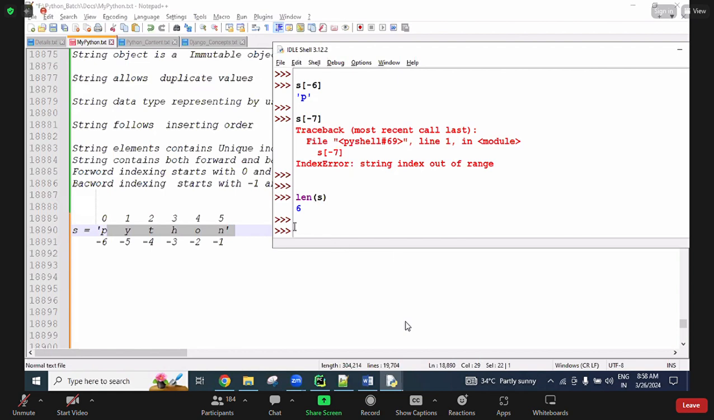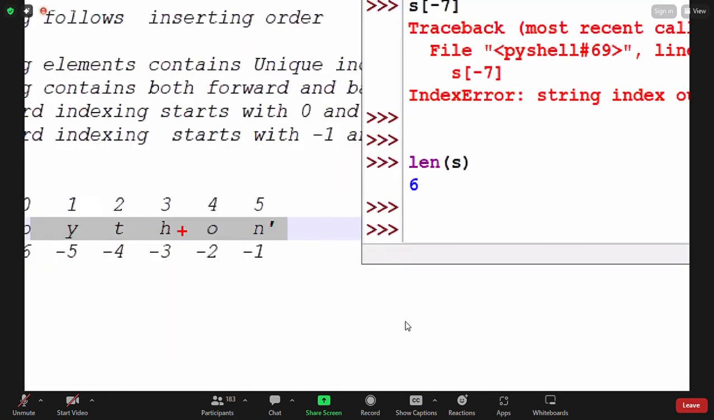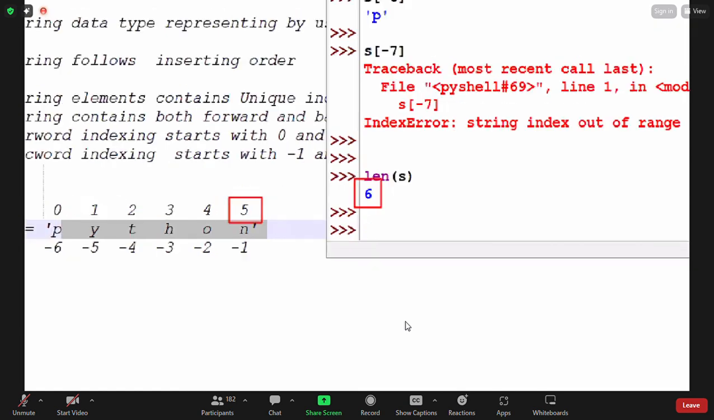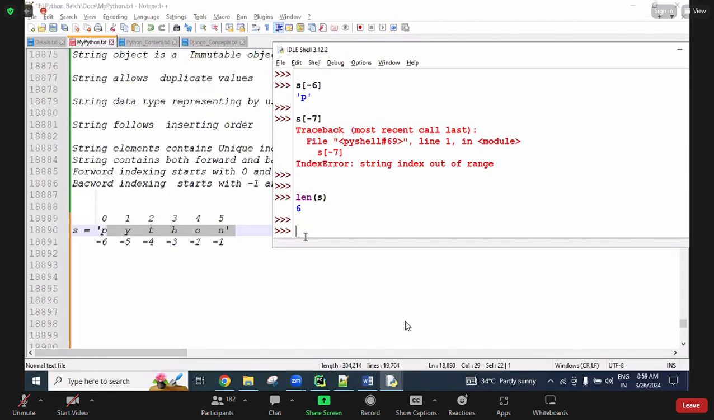So now check it here. There are 6 characters in this string. How many are there? 6 characters. So 6 characters means the last index is n minus 1. 6 minus 1 is 5. The last index of the given string is n minus 1. Length is 6, 6 minus 1 is 5, so the last index is always 5. I mean, given length minus 1 is the last index. Remember that.